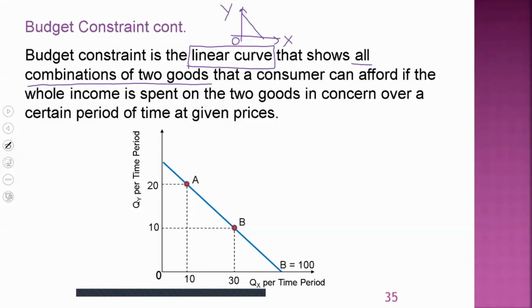We have to limit our discussion only to 2 goods because we draw this linear curve in a 2-dimensional graph. Therefore, budget constraint shows combinations of only 2 goods. And those combinations are affordable for the consumer when the person is spending the entire income available for the person.